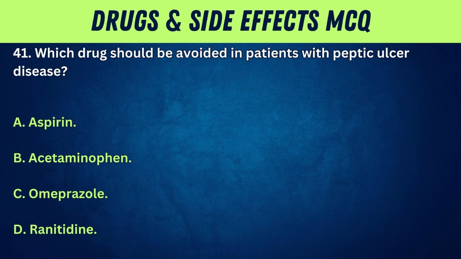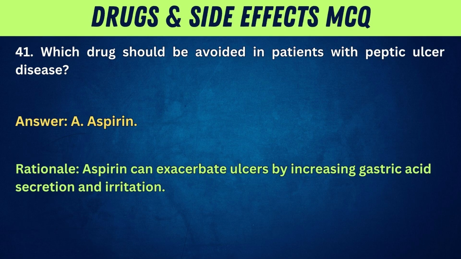41. Which drug should be avoided in patients with peptic ulcer disease? A. Aspirin. B. Acetaminophen. C. Omeprazole. D. Ranitidine. Answer: A. Aspirin. Rationale: Aspirin can exacerbate ulcers by increasing gastric acid secretion and irritation.